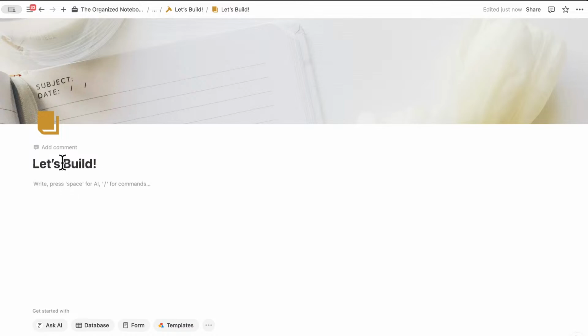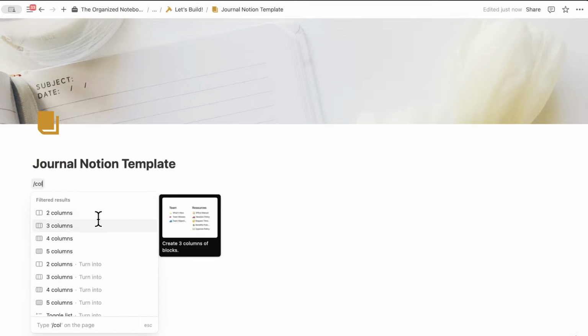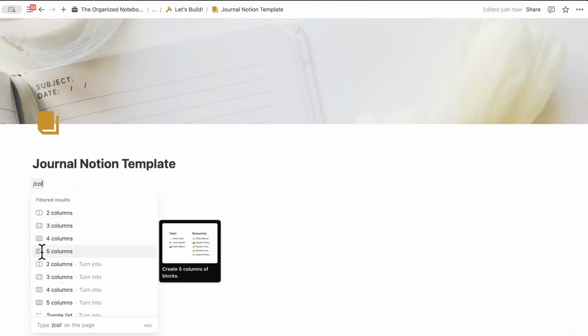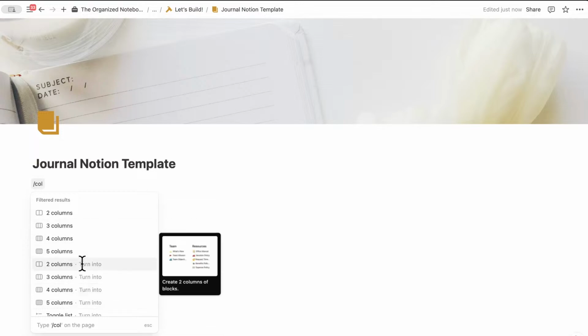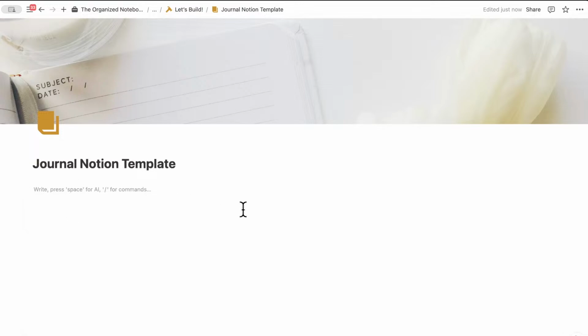So this one is going to be called Journal Notion Template. Of course, you can create any kind of title you want. And the next thing is going to be to create two columns so that on the left-hand side, we'll have a quick action section along with our databases, and then an overview of our journal entries as well as journals below. So first, let's go ahead and type /column and choose two columns. Notion just changed this kind of layout view, which I think looks quite nice now. So we can do this.